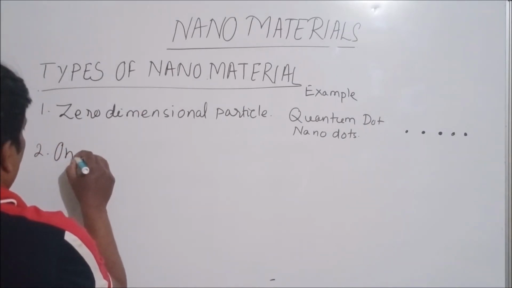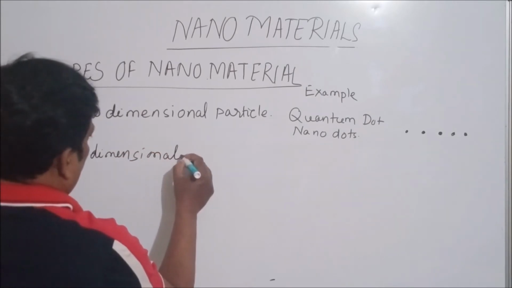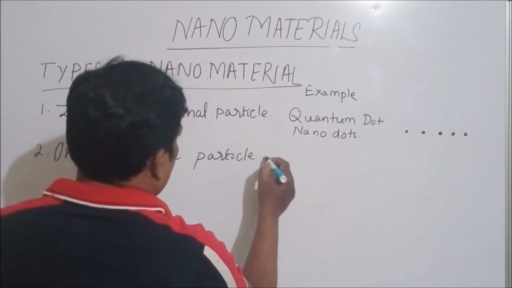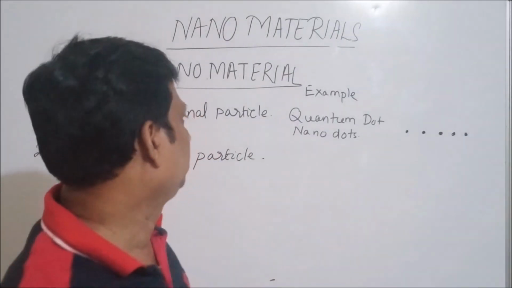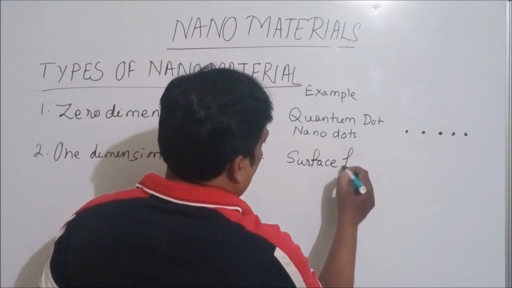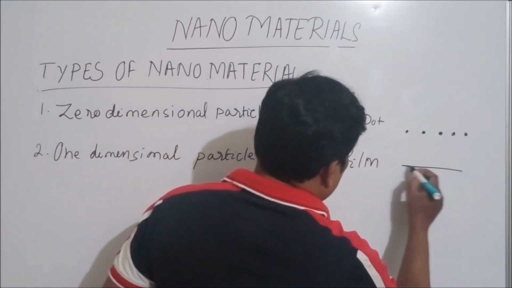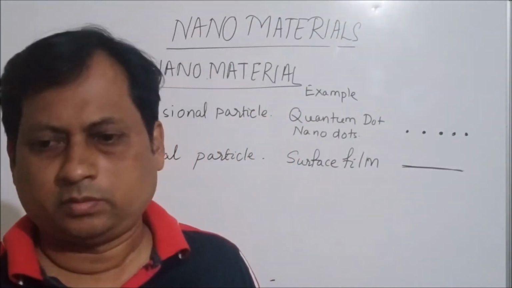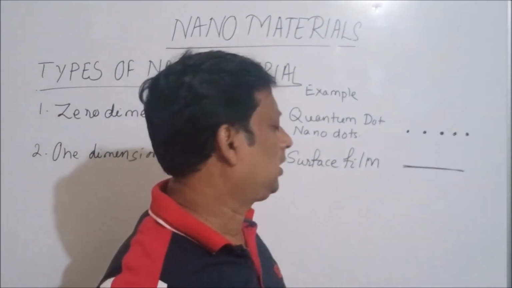Second is one dimensional particle. So the one dimensional particle is surface film. Surface film is a one dimensional film. It is a layer on the surface of any substance, or surface film. So it is just surface film. So it is only one dimensional particle.